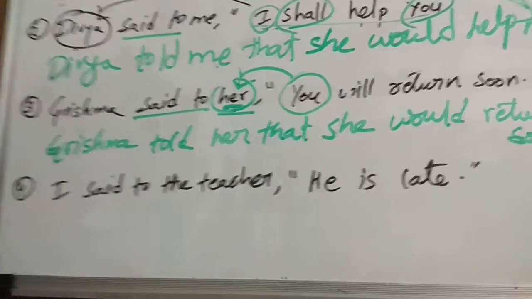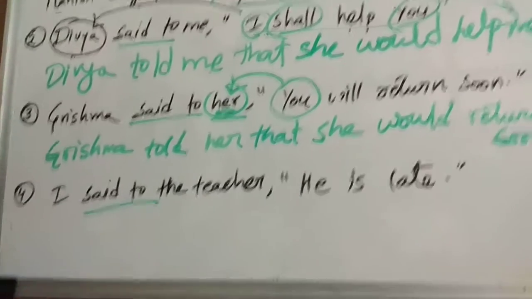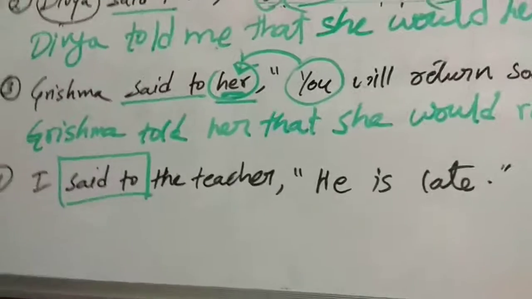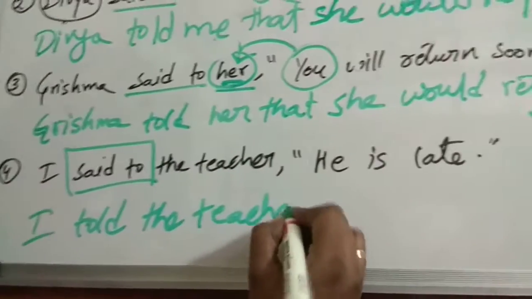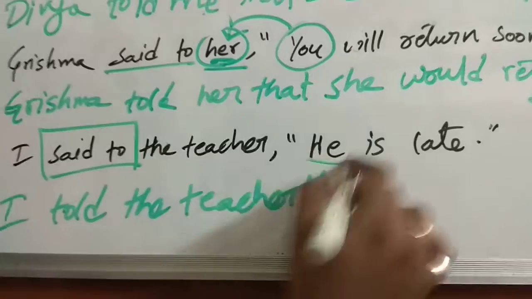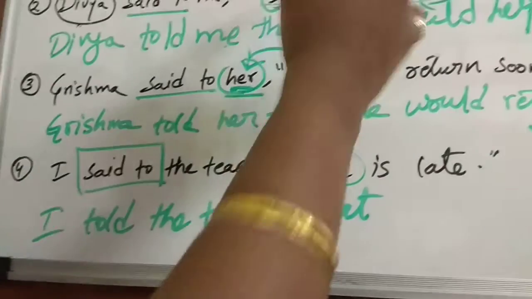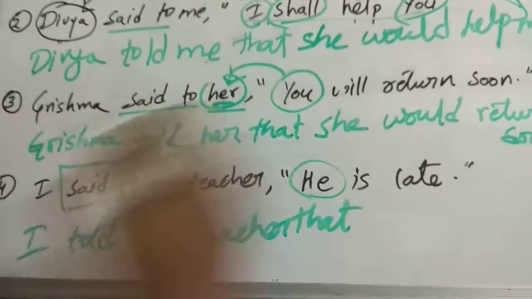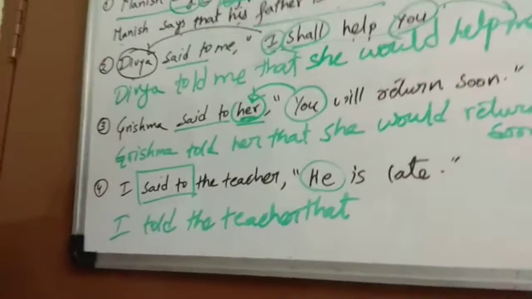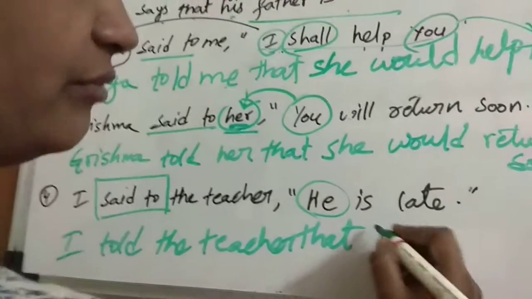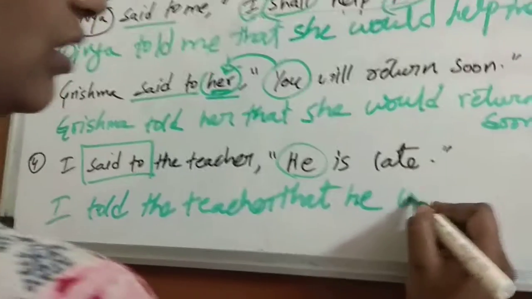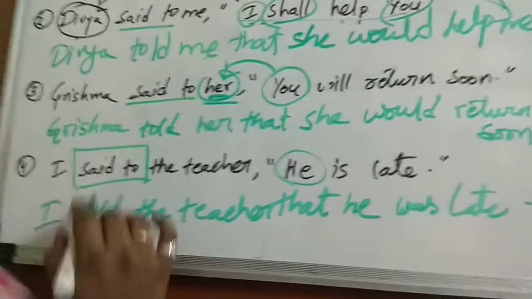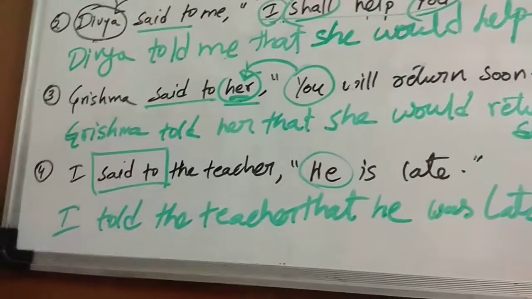I said to the teacher, he is late. Said to, first see, look at the tense of the verb. Okay. I said to becomes told. I told the teacher that, now he is the third person pronoun, right? First person we have seen how it is changing. Second person we have seen how it is changing. Now third person pronoun will remain same. Okay. I told the teacher that he was late. Because it is in past tense, we will change it into past tense.